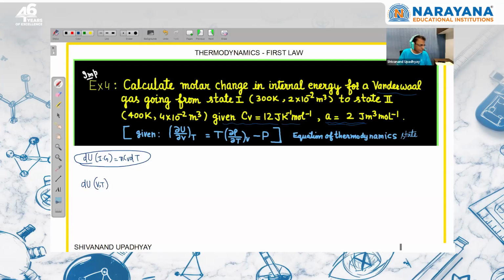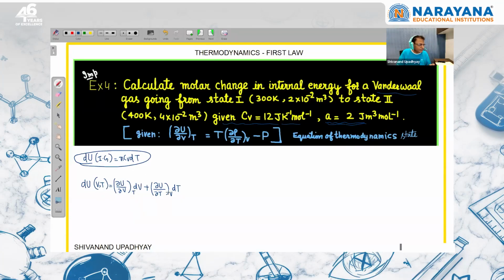So since internal energy is a state variable, I can write that the net change in internal energy is the partial change in internal energy with respect to volume at constant temperature into dV, plus the partial change in internal energy with respect to temperature at constant volume into dT. For ideal gas, internal energy only depends on temperature. If temperature is constant, this whole term is zero.